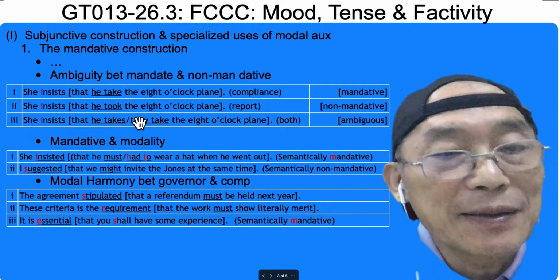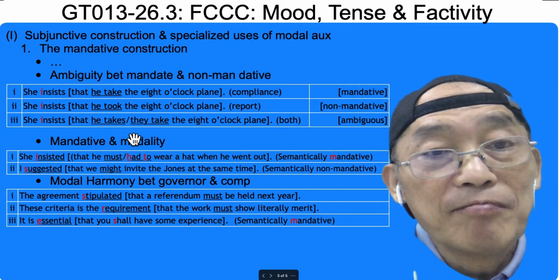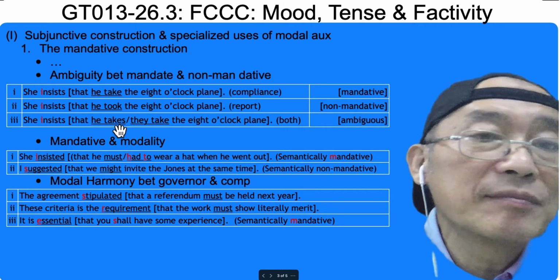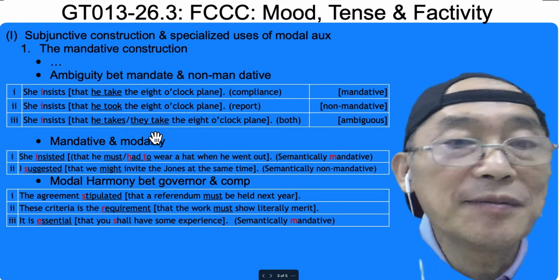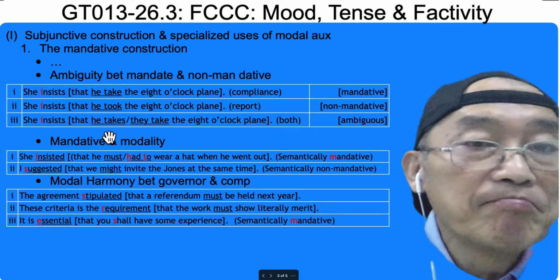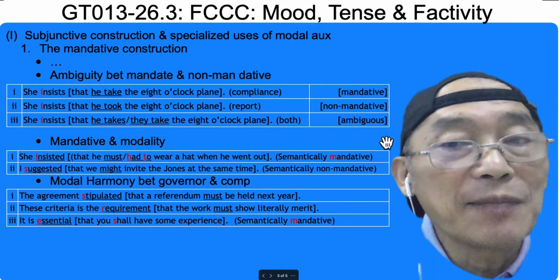So present, past. She insists that he takes, not a plain form, but they can conform with each other. So it could be covert mandative, or it could be non-mandative. So it's ambiguous.